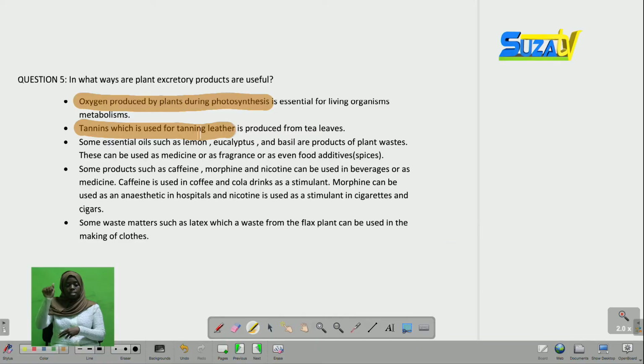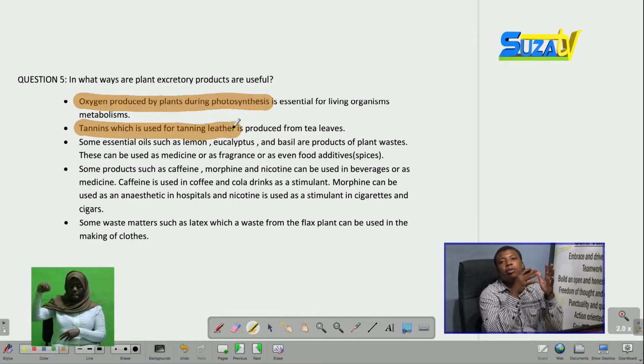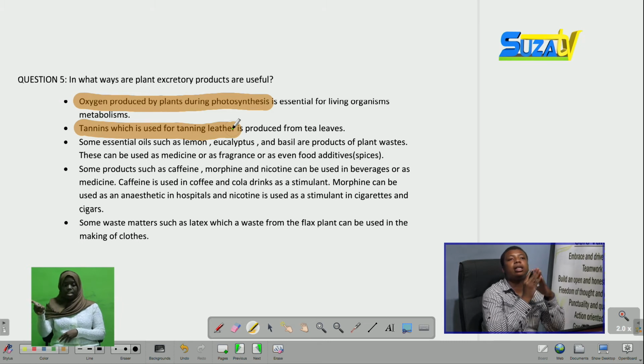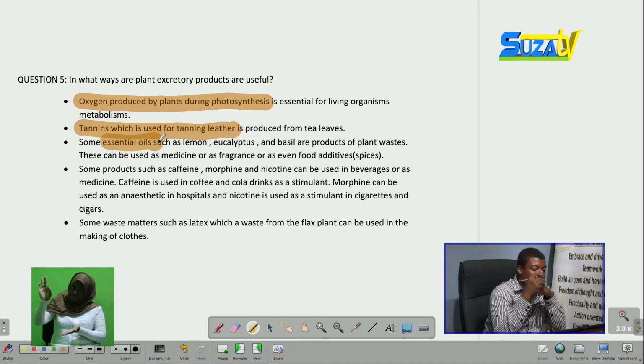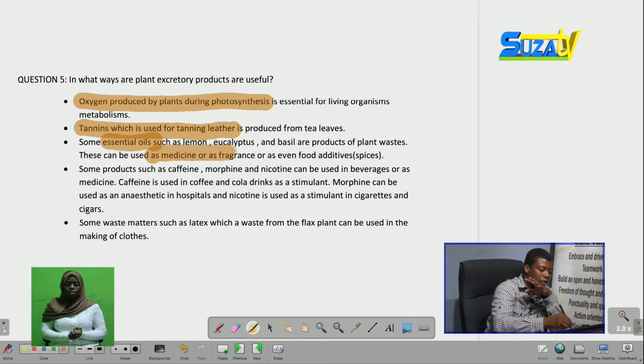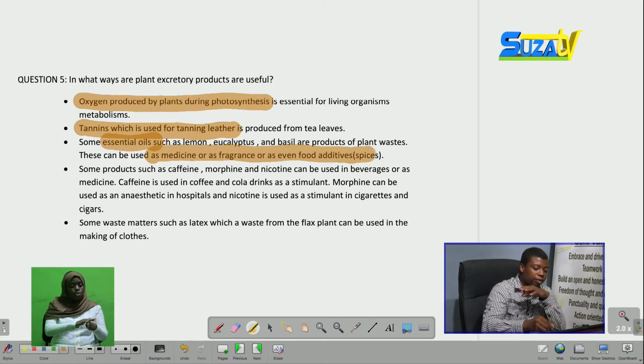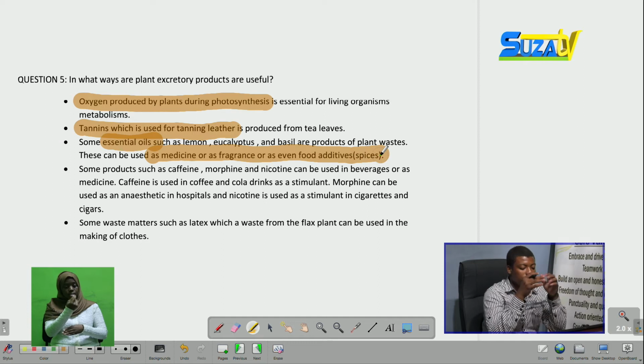We also have tannins, which are used for tanning leather and are produced from tea leaves. We all know that in tanning leather there are certain chemicals used, such as tannin. We also have essential oils, which are used as medicine, fragrance, food additives or spices.